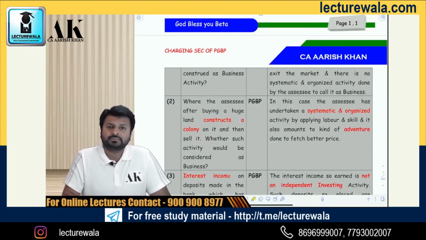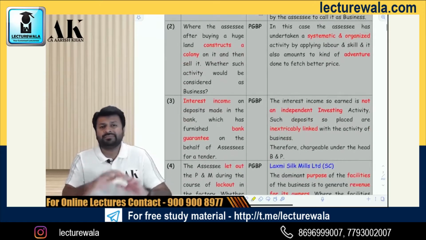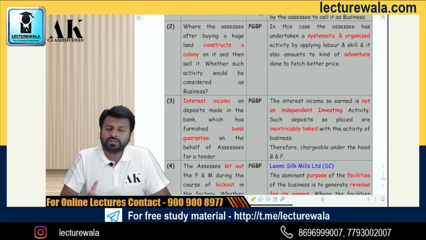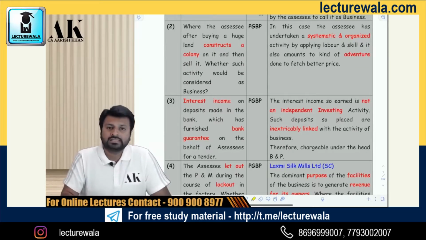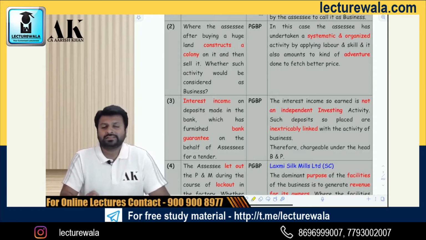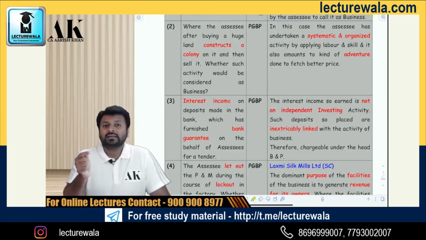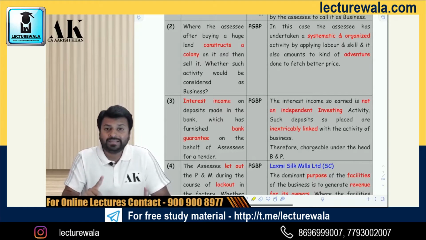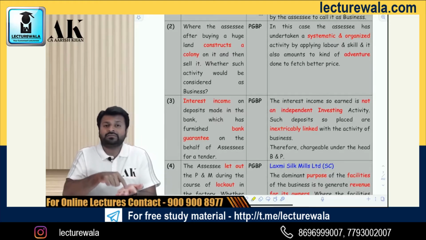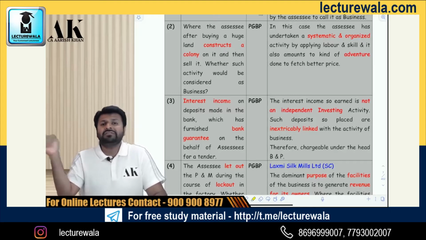Coming to the third one, the general perception of a student. What is the general perception of a student? The general perception is that interest income will come under IFOS. This is a general perception, but it is wrong. Do you know what is written in IFOS? In section 56, the charging section of IFOS, it says interest will come under this head if not under PGBP.